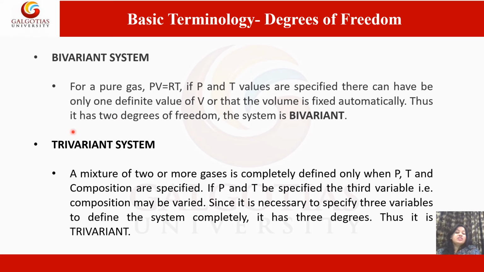For trivariant system, a mixture of two or more gases is completely defined only when the pressure, temperature and composition are specified. If pressure and temperature are specified, the third variable, that is composition, may be varied. Since it is necessary to specify three variables to define the system completely, it has 3 degrees of freedom. So the system is trivariant.